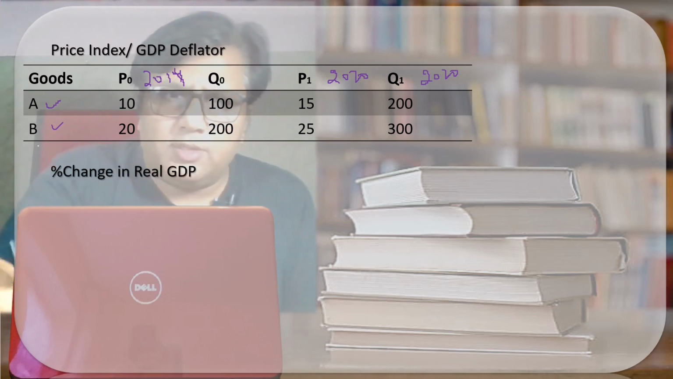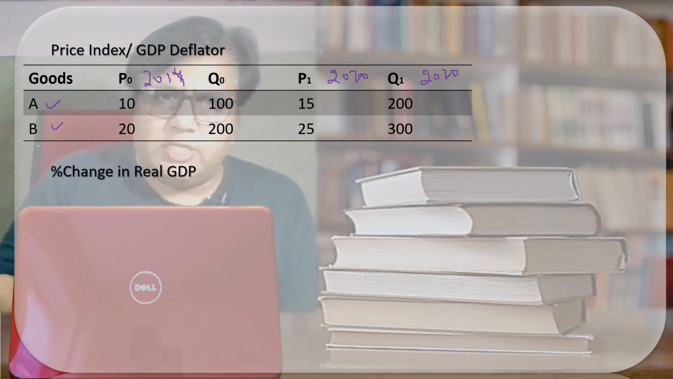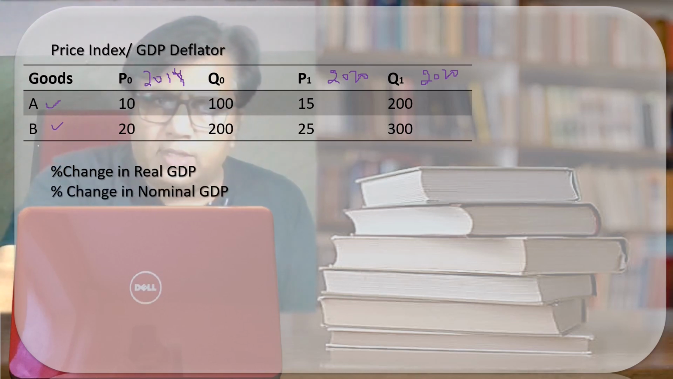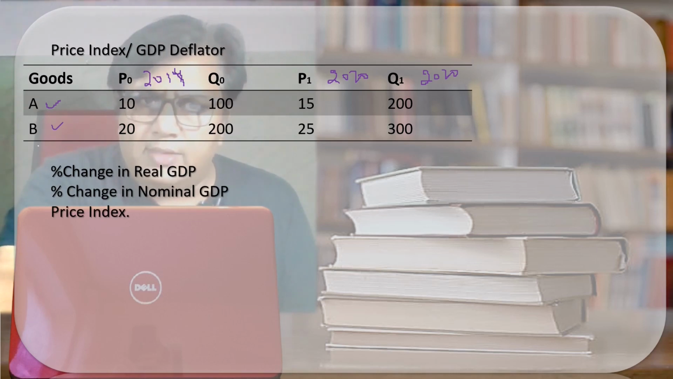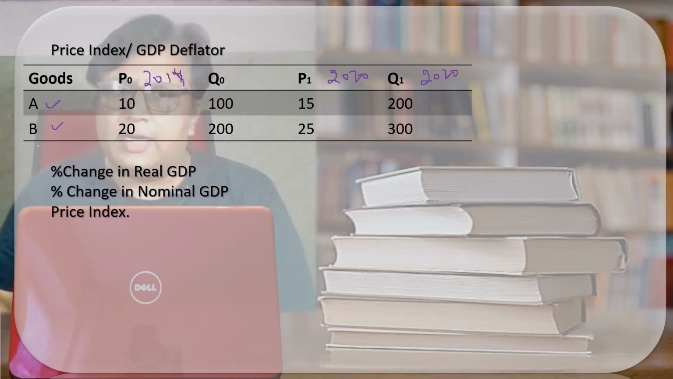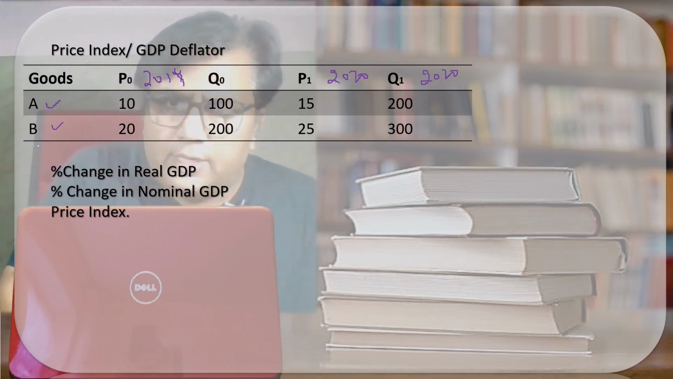What we have to do is try to see a few things. Firstly, calculate the real GDP, calculate the nominal GDP, and then check the price indices. Price indices means what? Then see the GDP deflator. Firstly, let us calculate the real GDP. Okay.